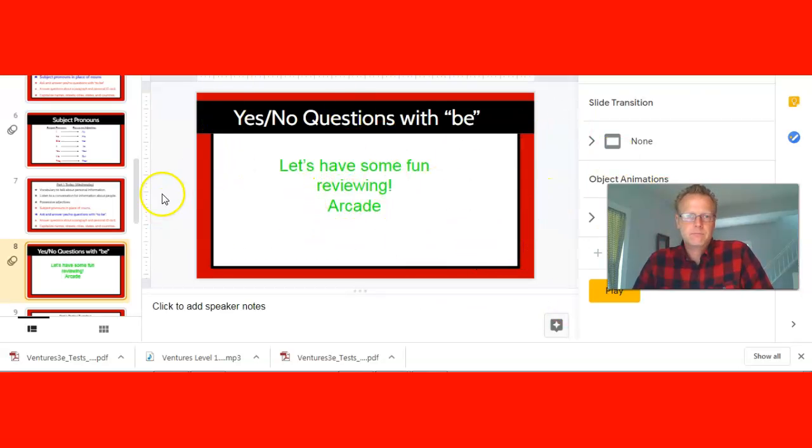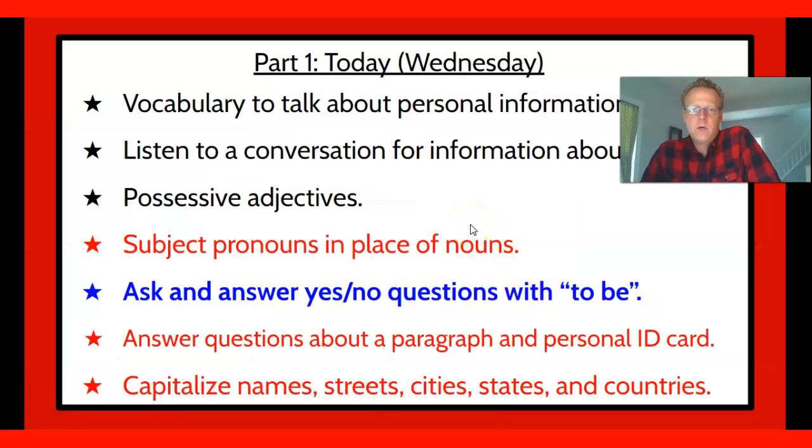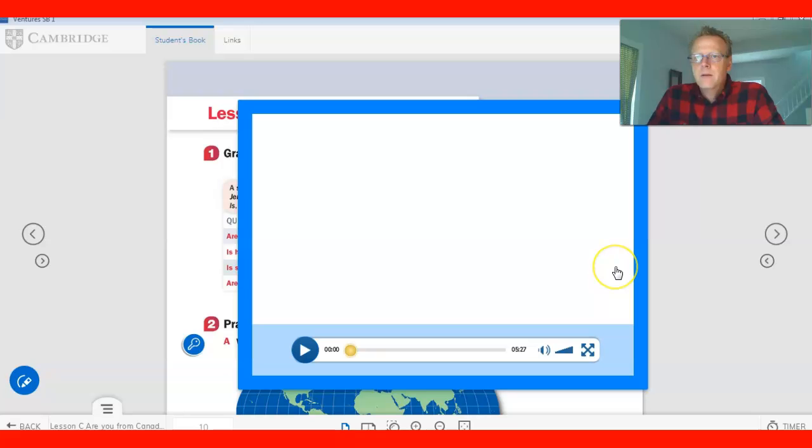Now, let's see here. All right. The next activity that we're going to look at is how to ask and answer yes/no questions with be. All right, let's jump over and take a look at this information and review it together. All right, students, I want to watch a quick review of the be verb and yes/no answer questions, okay?